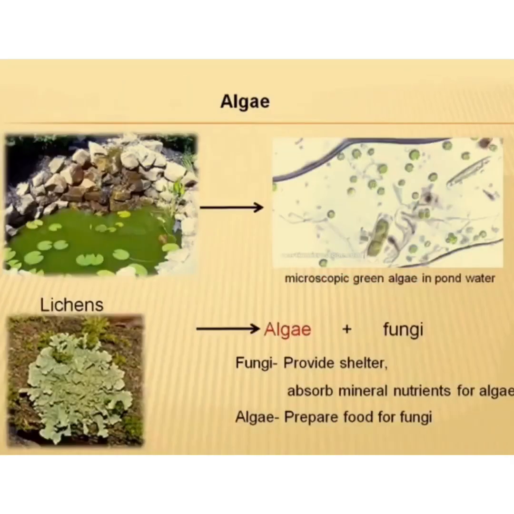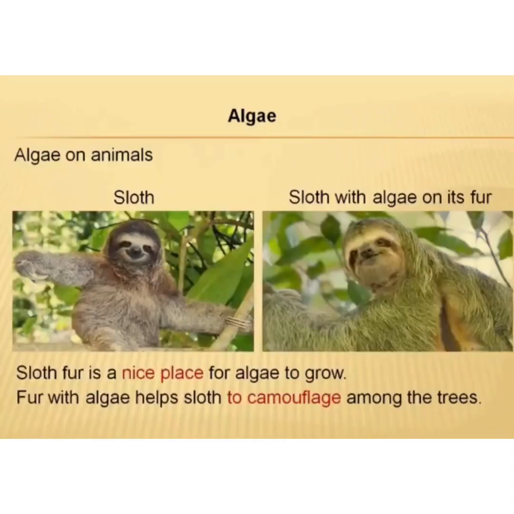Now let's have a look on their habitat. Here you can see their aquatic habitat in the pond. Even they are found in the form of lichens, where they symbiotically associate with the fungi. So fungi provide shelter and absorb mineral nutrients for the algae, whereas algae provide the food.